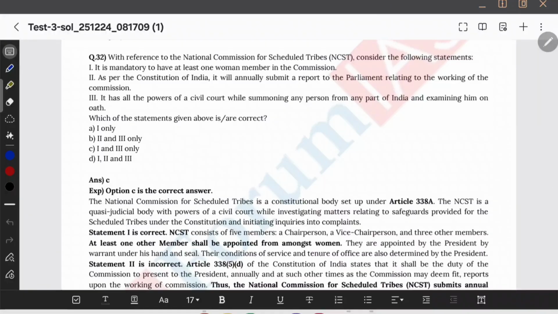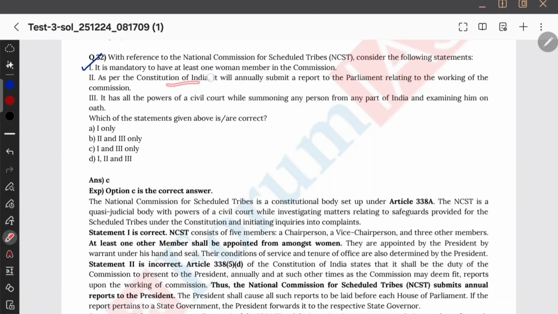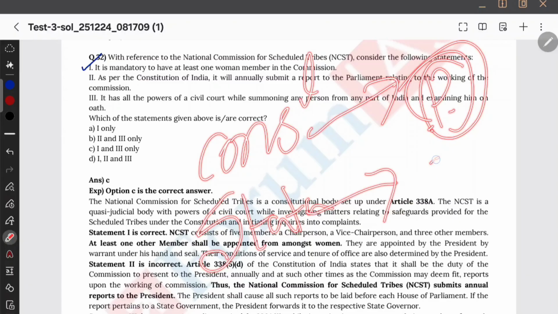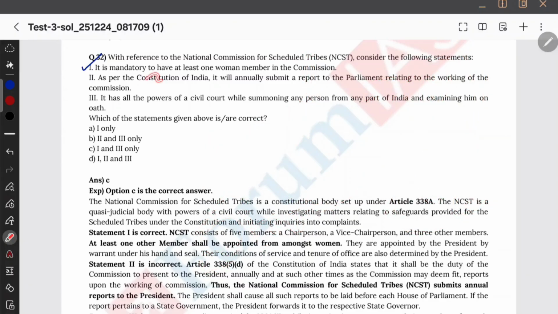With reference to the National Commission for ST, consider the following. It is mandatory to have at least 1 woman member in the commission. That's absolutely correct. As per the Constitution of India, it will annually submit a report to the Parliament relating to the working of the commission. I have not read anything like this. Will it submit the report to Parliament? One thing I'm sure of is that constitutional bodies submit reports to the president, I think. And I'm not sure about this, but if they are statutory bodies, they submit the report to the government, whether central or state, depending. So it works like that. But submitting to the Parliament is wrong.